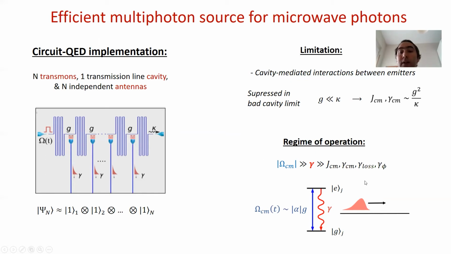And all the unwanted effects, like the cavity-mediated interactions, superradiance, and the decoherence like dephasing and losses in the output, should be much lower than this to avoid defects in the preparation of the state. And this way, we can prepare this state of a product of uncorrelated photons.